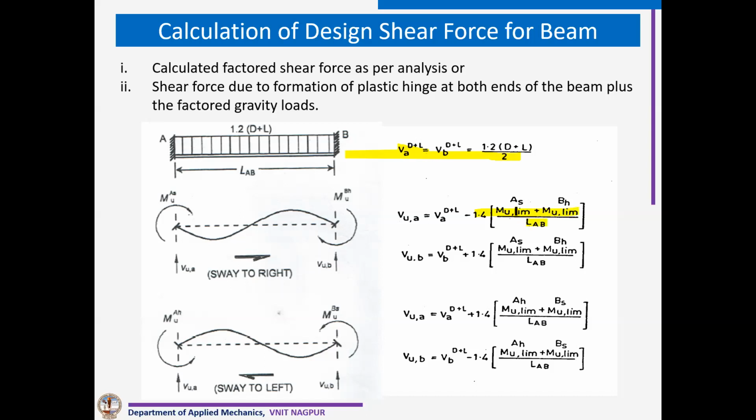Now, what does this Mu limiting mean? You take the actual reinforcement which we are providing, and calculate the moment of resistance of this particular beam there. Now here what happens? We are calculating sagging moment and hogging moment of resistance here, because we are taking tension reinforcement here. At one end we are calculating hogging moment capacity, at the other end we are taking sagging capacity, and here hogging capacity.